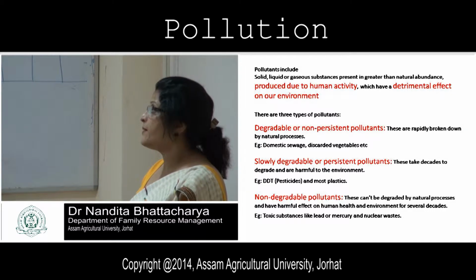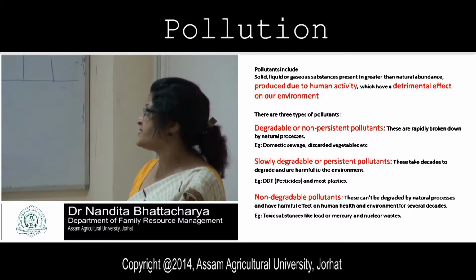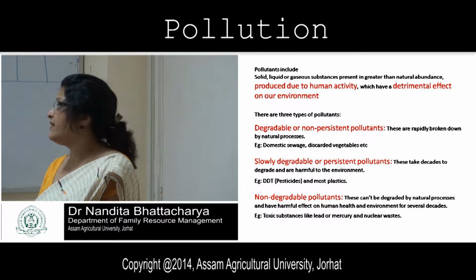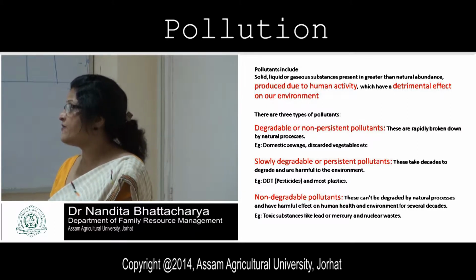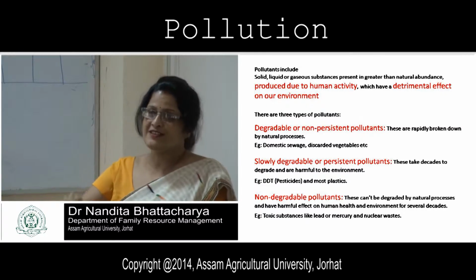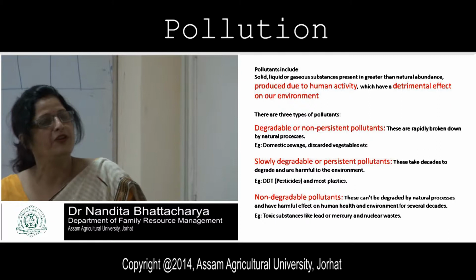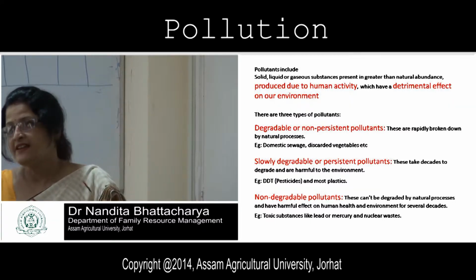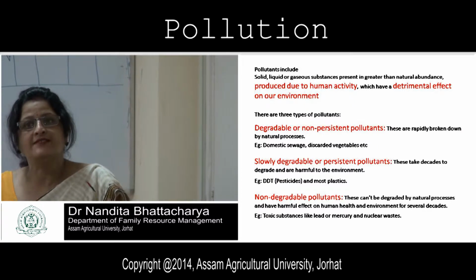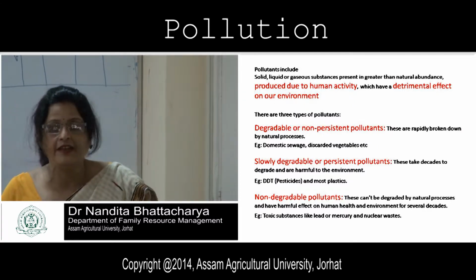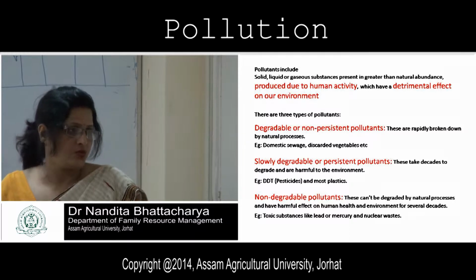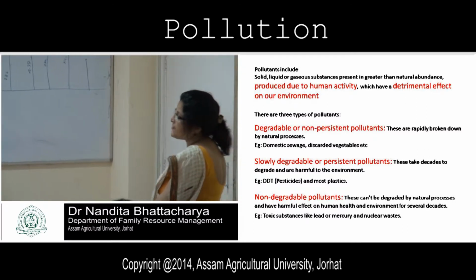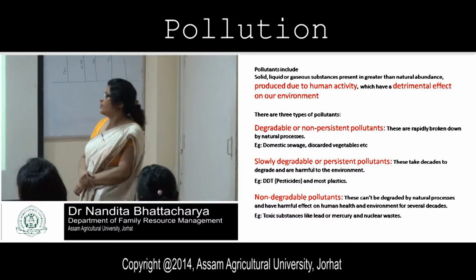Next is slowly degradable or persistent pollutants. These take decades to degrade and are harmful to the environment. That is DDT. Why do we use it for fumigation? Recently in our campus, fumigation was done with DDT for mosquitoes.